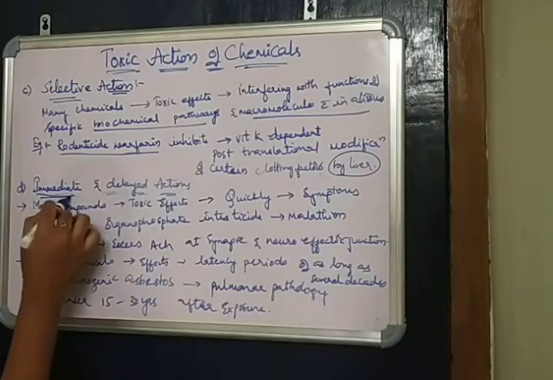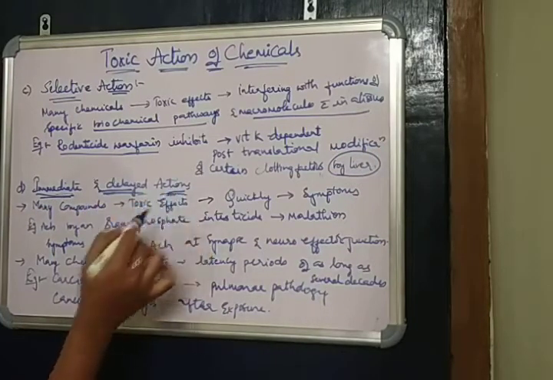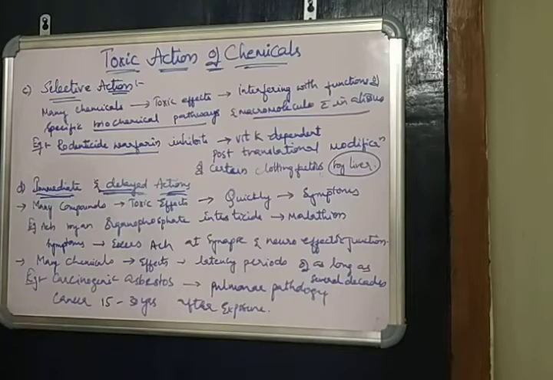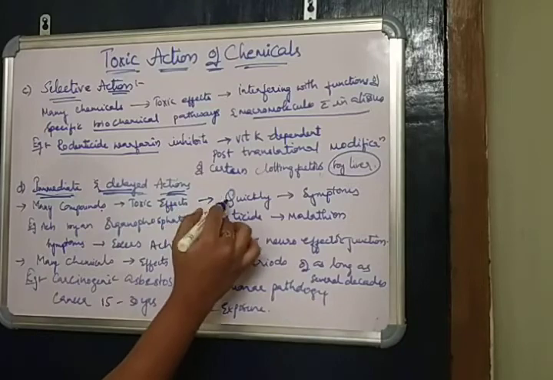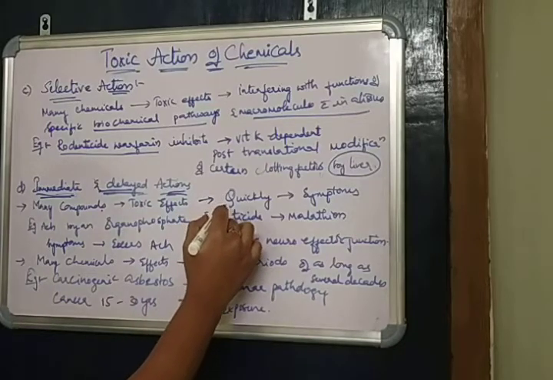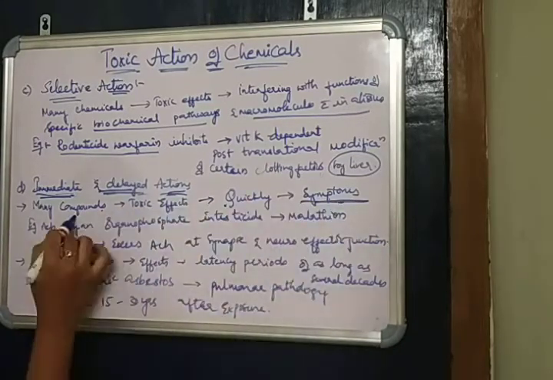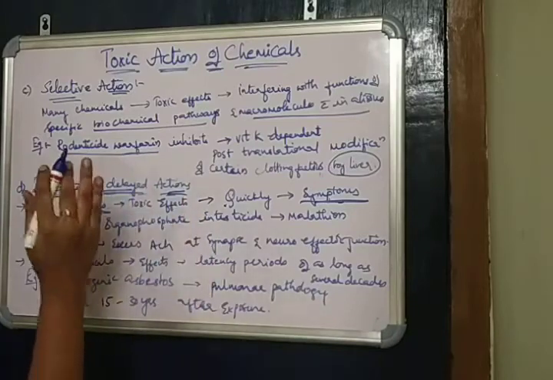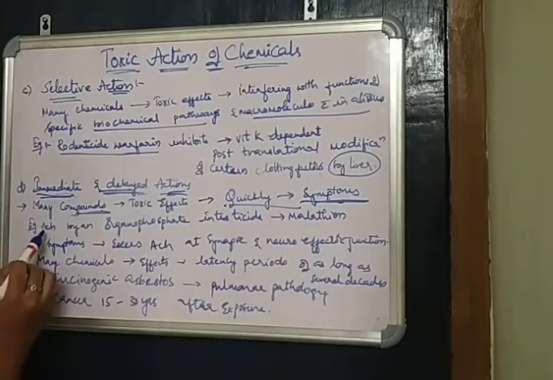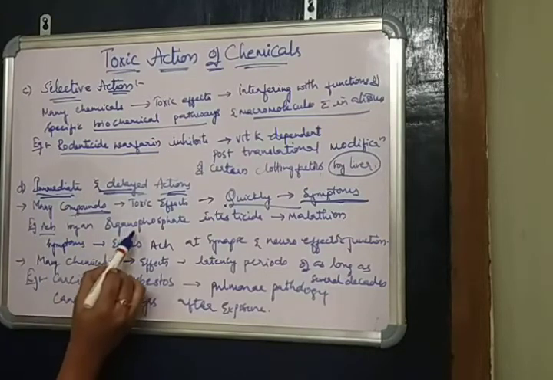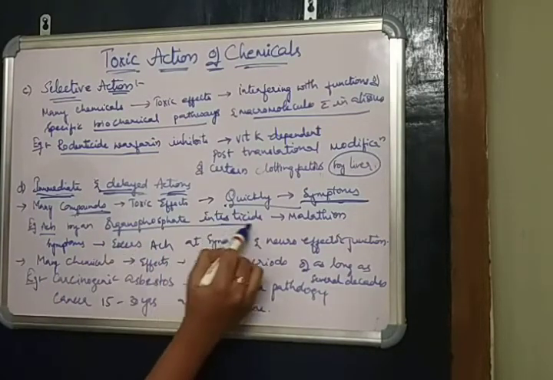And next one is immediate and delayed actions. Some chemicals show immediate action and some chemicals show delayed action. Many compounds show toxic effects which quickly lead to symptoms, for example, inhibition of acetylcholinesterase by an organophosphate insecticide